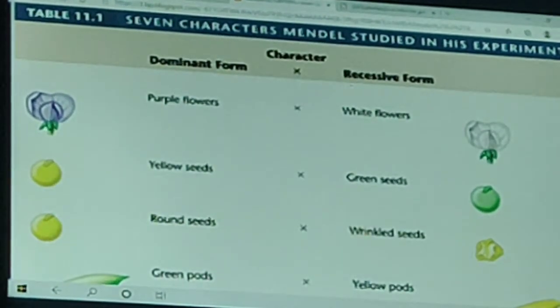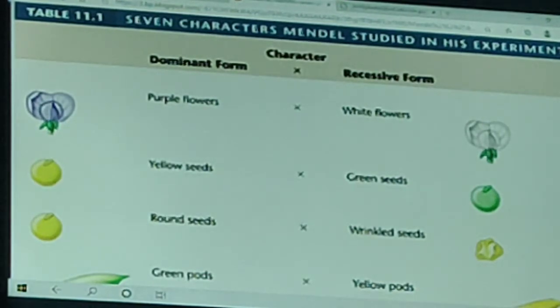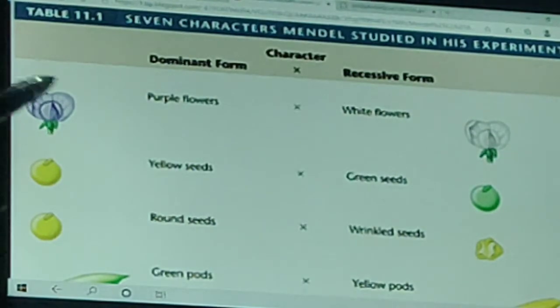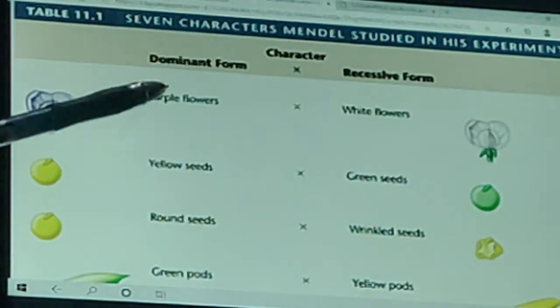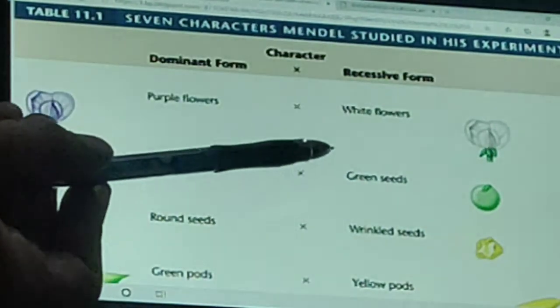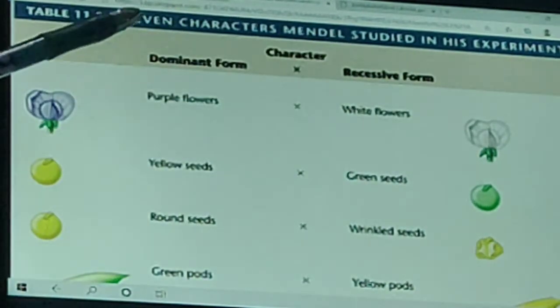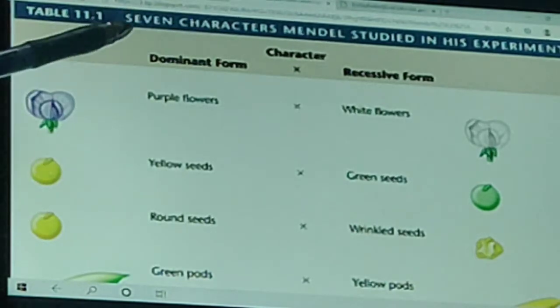Mendel used a number of contrasting visible characters of garden pea, like purple flowers and white flowers. These are the dominant form and these are the recessive form. He studied seven characters of the pea plant.